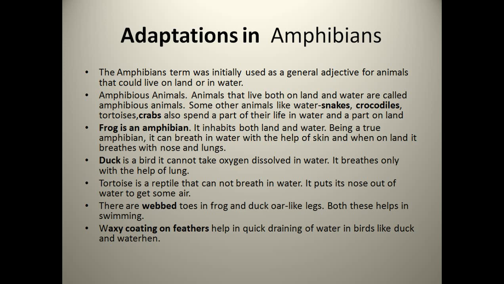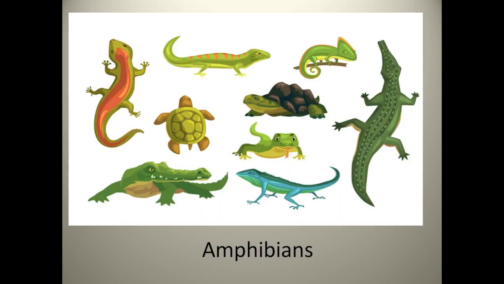Okay. Now here some examples I have given you related to the amphibian animals only. You can see there is a tortoise, there is a frog. You can see there's a crocodile also. And what they do, they live under the water, but they also come on the land.